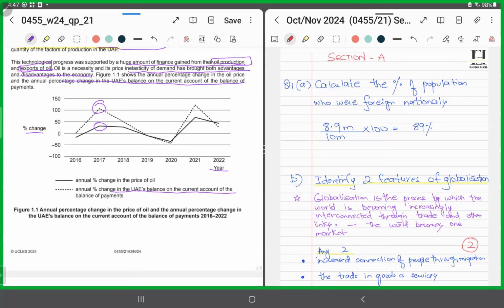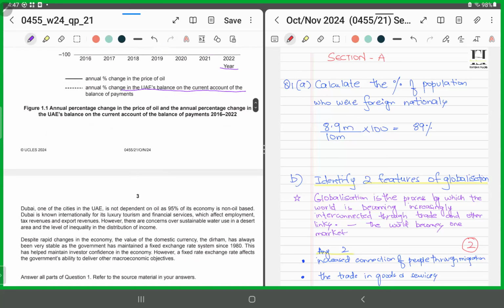So it's showing a direct relationship, a positive relationship. Whenever the percentage change was positive, there was also a positive percentage change in the current account balance. Whenever the percentage change was negative, again, it was followed by a negative change in the current account balance. Now remember, it's a percentage change. They are not absolute values, right? Below zero, it's falling, but as long as it's above zero, it's a positive percentage change. It's not negative.